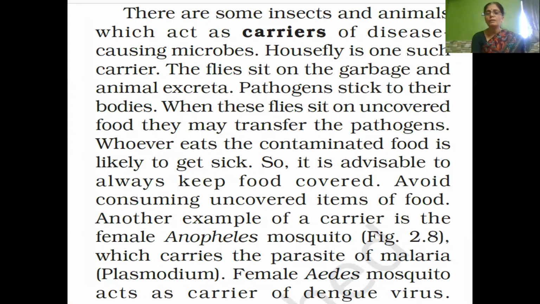Now next, how communicable diseases spread by some insects and animals. Actually, those insects and animals act as carriers of disease causing microbes. They don't cause disease themselves, but they carry the disease causing microbes from one infected person to another healthy person. So they are called carriers, and this way also they transmit diseases.